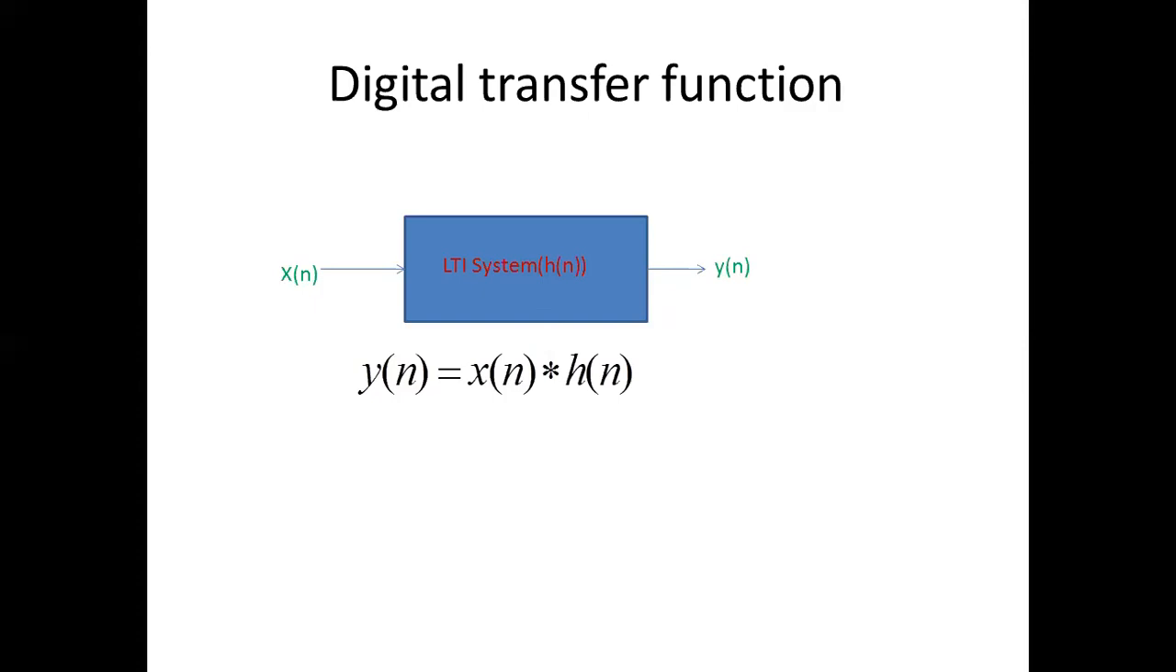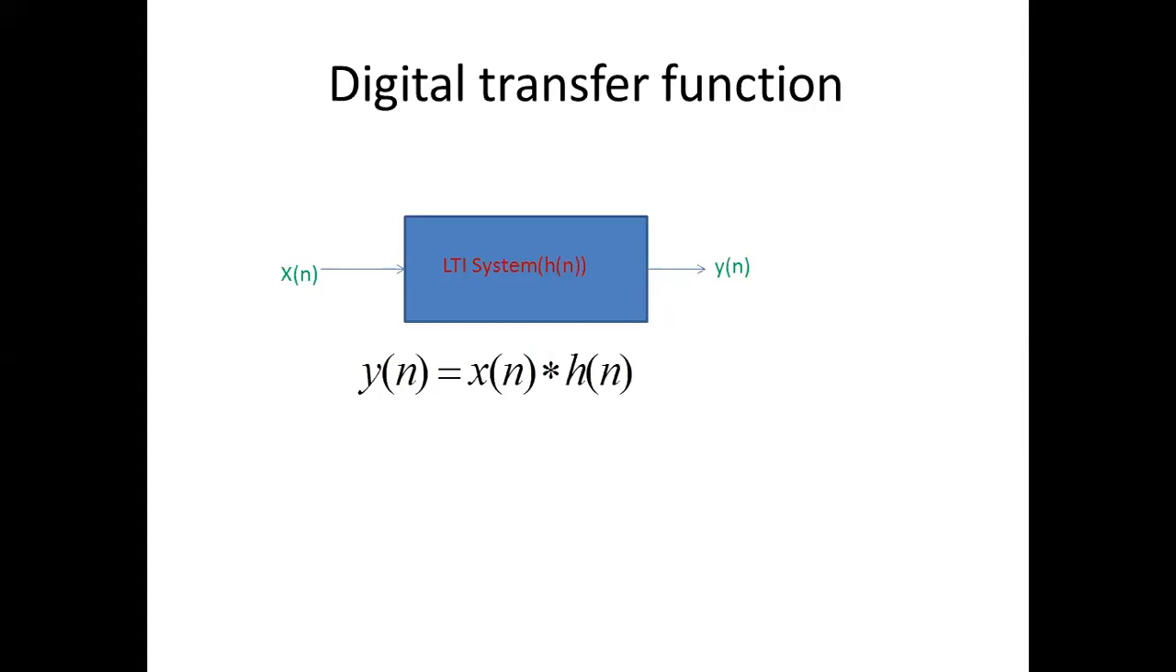If I apply the Z transform to this equation, y of n will become Y of z, x of n will become X of z, and h of n will become H of z, right? But we have looked at one property of the Z transform: the convolution in time domain will be equal to what in the z domain?